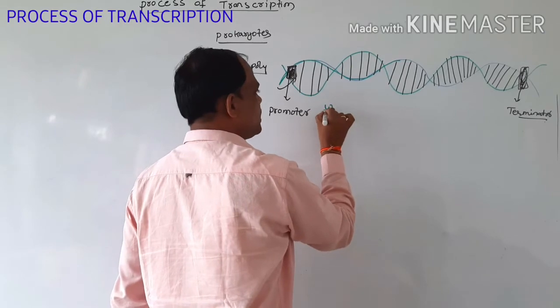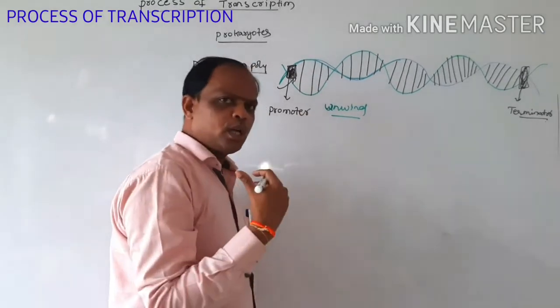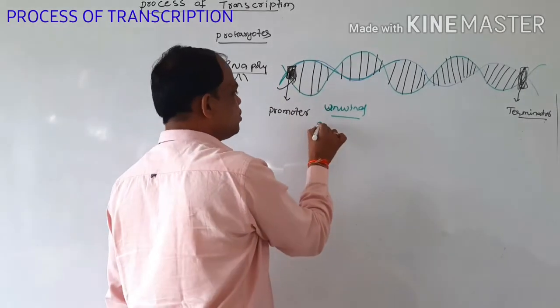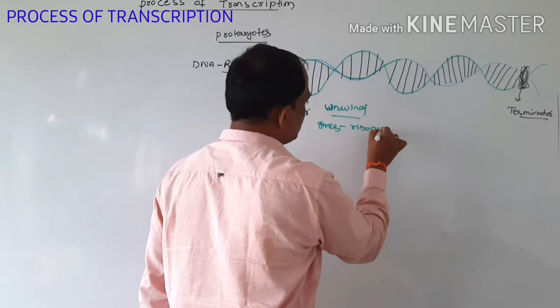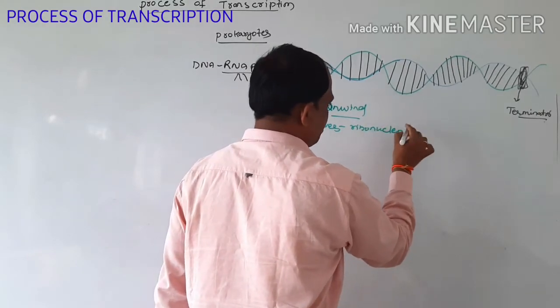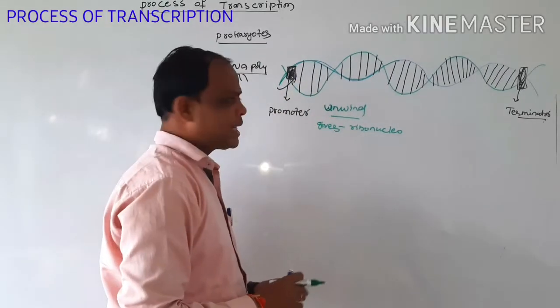It unwinds the DNA, and it gives a number of ribonucleoside chain segments, a number of nucleotide segments.